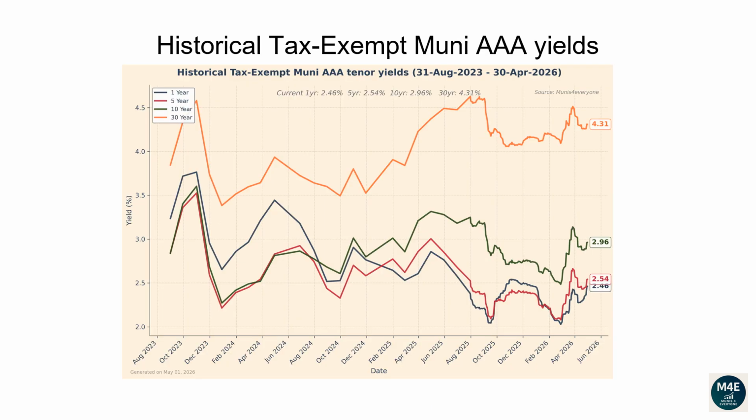This line plot and the next plot show how each tenor of the muni yield curve has changed over time. From the 31st of August 2023 to the 30th of April 2026, the 1-year yield has dropped from 3.24 to 2.46. The 5-year yield has dropped from 2.85 to 2.54. The 10-year yield has increased from 2.84 to 2.96. The 30-year yield has increased from 3.85 to 4.31.